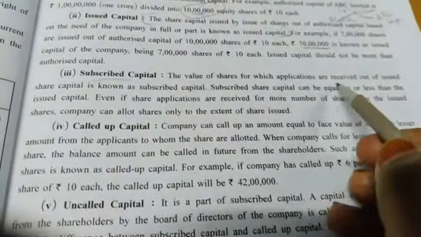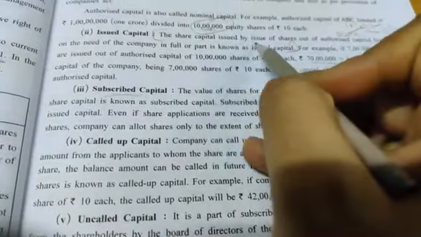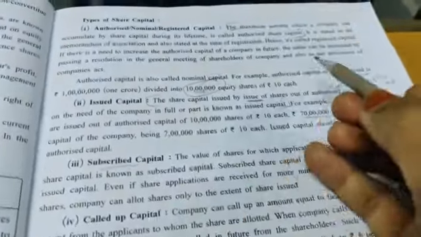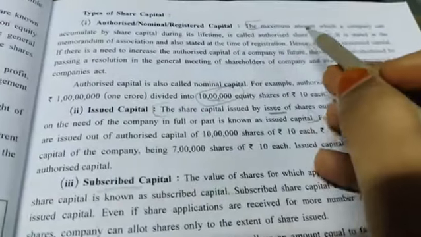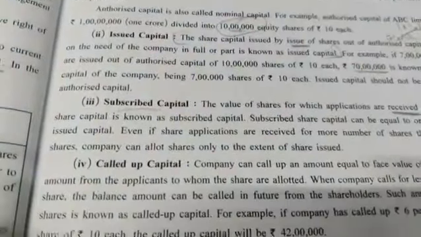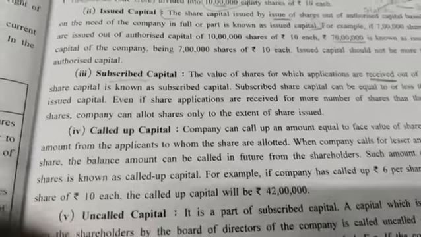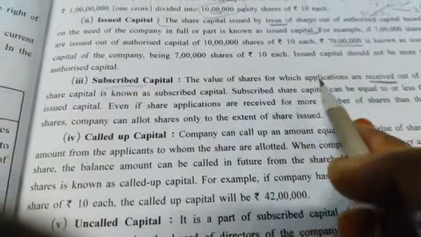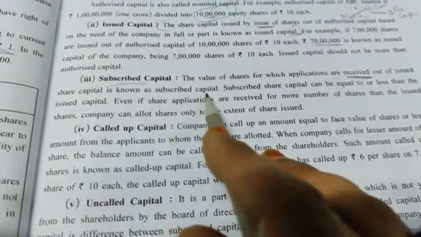The value of shares for which applications are received. See, here there is the word received, here there is the word issued, and here is the maximum amount which a company can take from the public during its whole lifetime. So the value of shares for which applications are received out of issued share capital is known as subscribed capital.